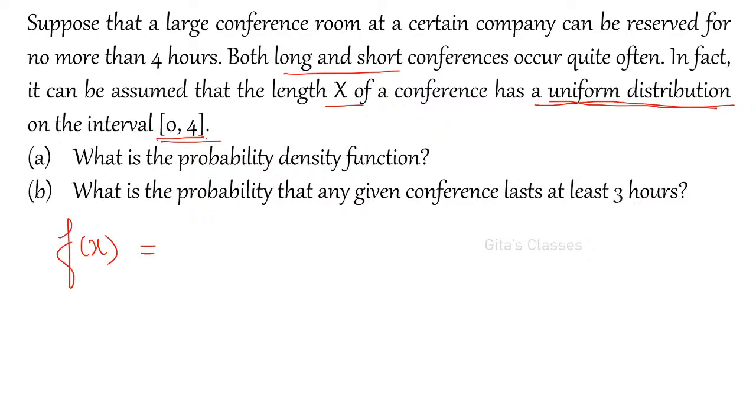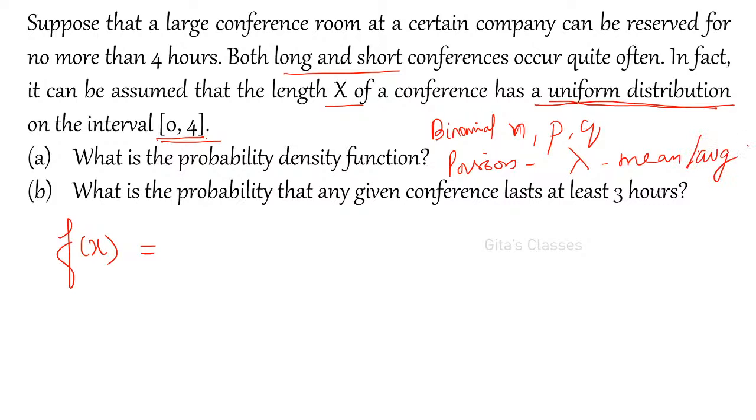Please remember, if you want to use binomial distribution, you should know n, p, q. You should be able to find out n, p, q from the given question. If you want to use Poisson distribution, you should be able to find out lambda, or mean, or average. Key terms will be there that you should be able to find out. For the geometric distribution, p and q. n and p, q you should be able to find out.